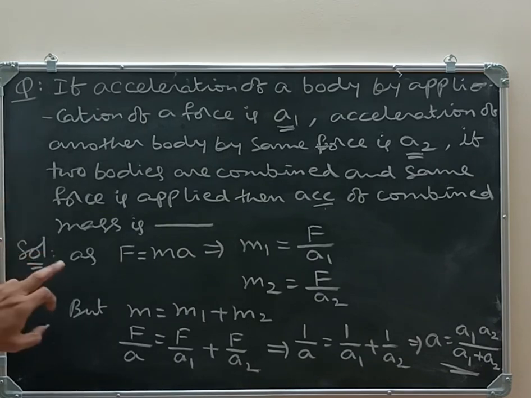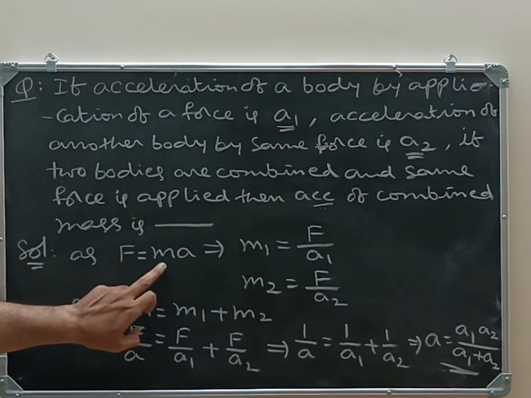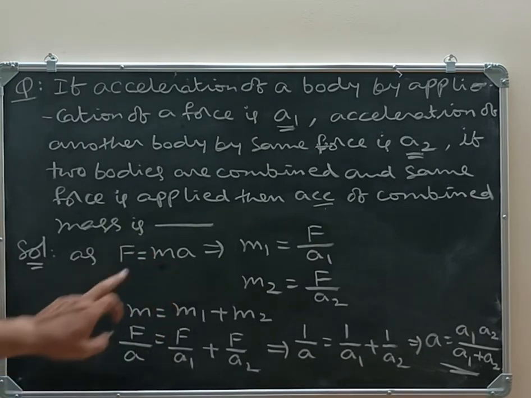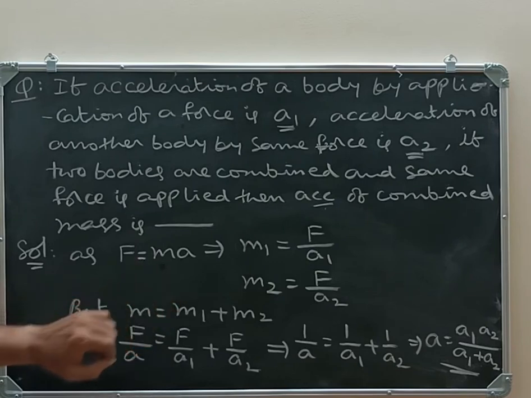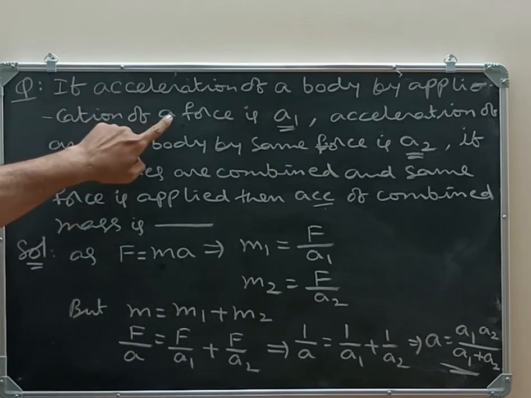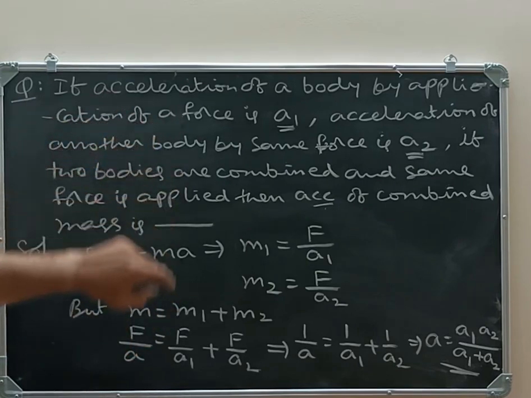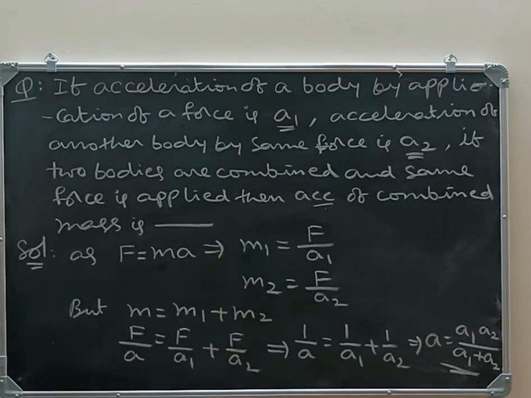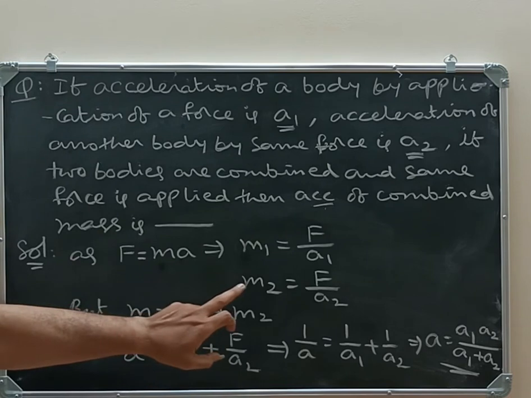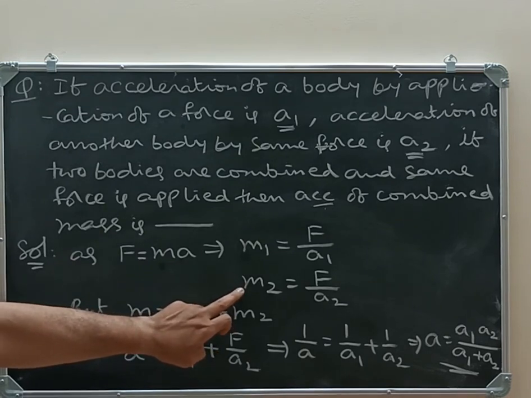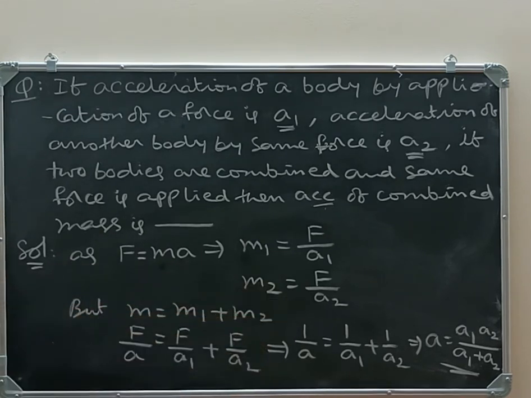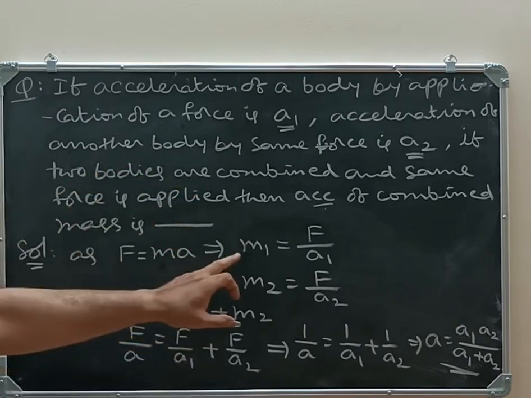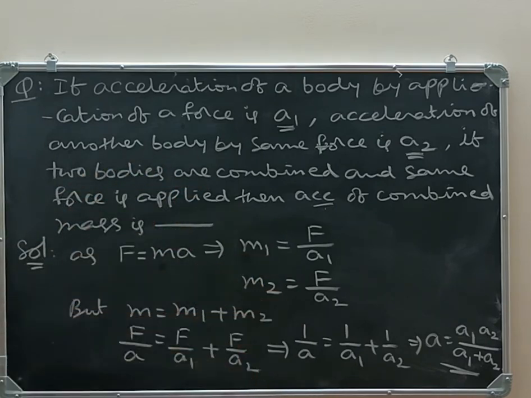According to Newton's second law, F is equal to ma, so mass becomes force by acceleration. According to the formula m is equal to F by A, suppose you take the first body, force let us assume F, then mass m1 becomes F by A1. Similarly, for the second body, mass m2 is equal to F by A2, when the same force is applied but acceleration is different. So m1 is F by A1, m2 is F by A2.